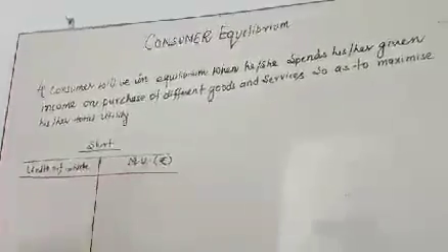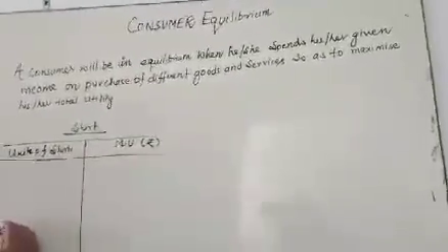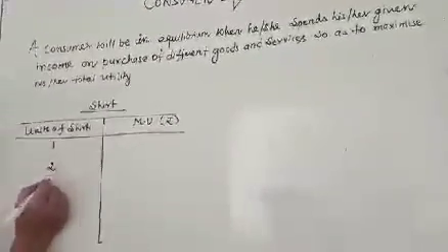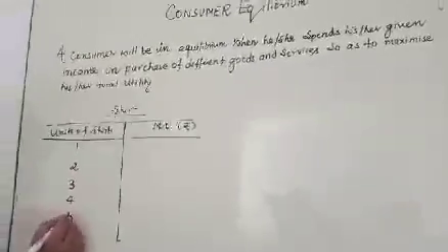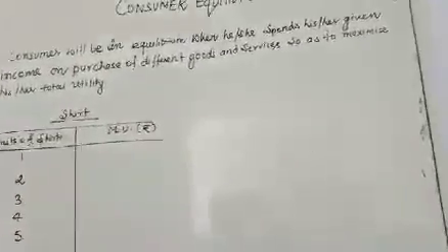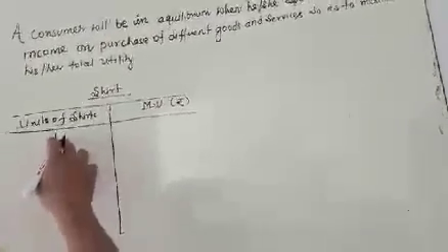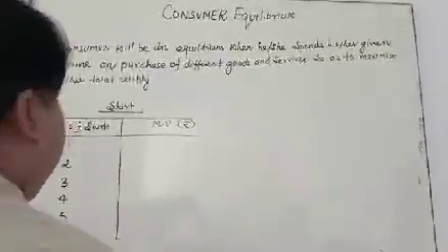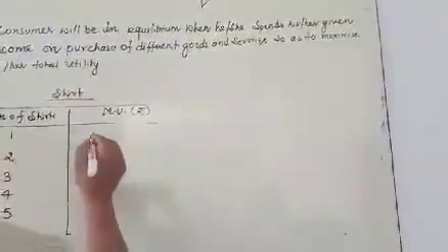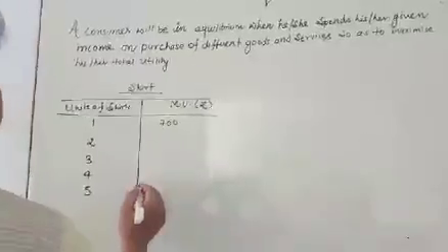Suppose 1, 2, 3, 4, 5. I am going to take 5 shirts. The marginal utility of the first shirt is equal to 700. The marginal utility of the second shirt is 650, meaning when you add the second shirt.